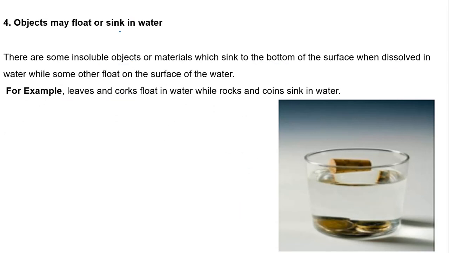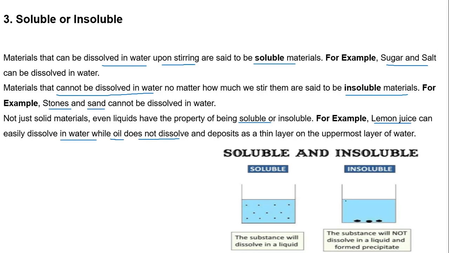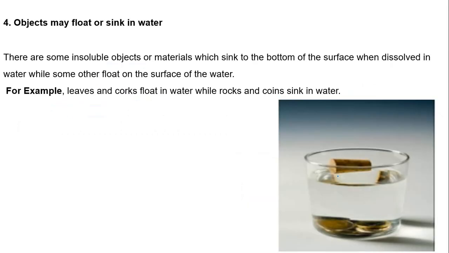Float or sink. We observe that a few insoluble materials generally either sink or float on the water. Materials like leaf and cork, as they are light compared to water, float in water. On the other hand, rock and coin, as they are heavy compared to water, generally sink in water.